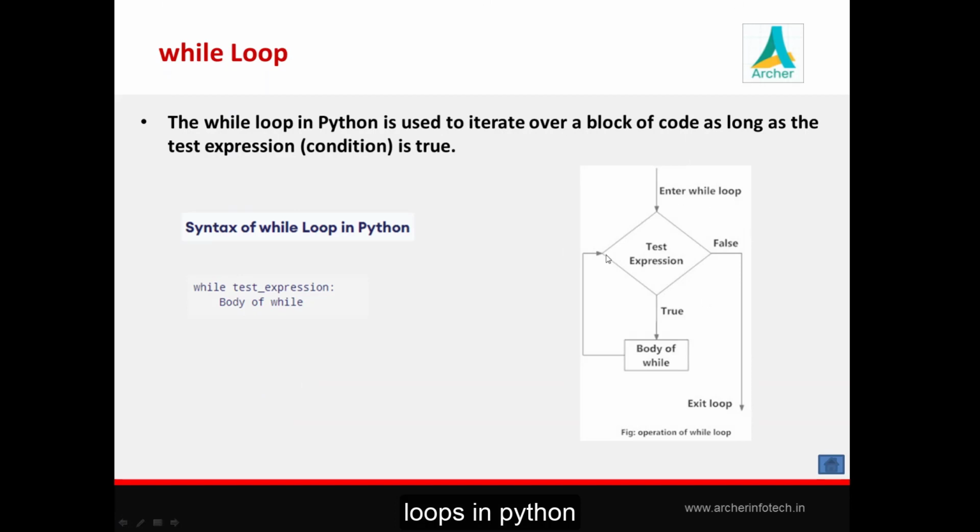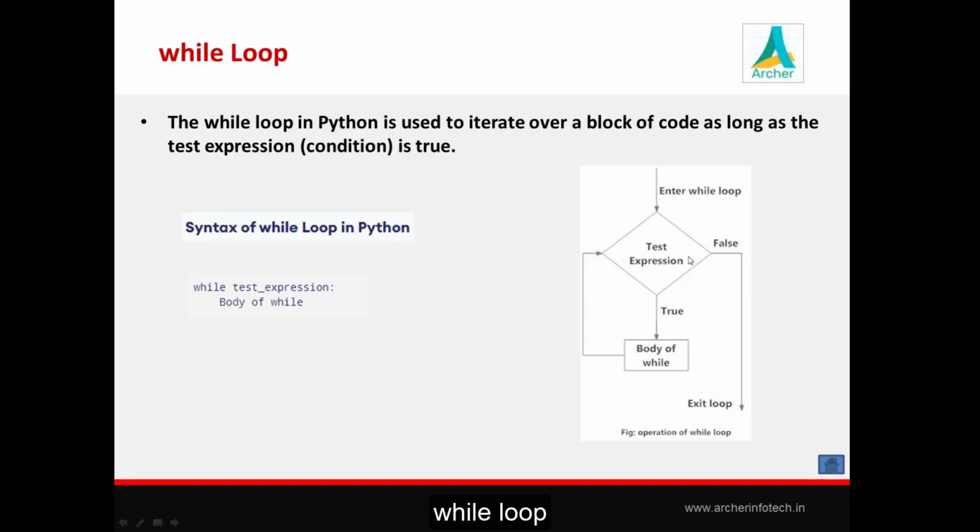The while loop in Python is used to iterate over a block of code as long as the condition is true. See, this is the syntax of the while loop. Every loop comes with one condition. Until that condition is true, it executes certain statements. Once that condition is false, the loop will break.